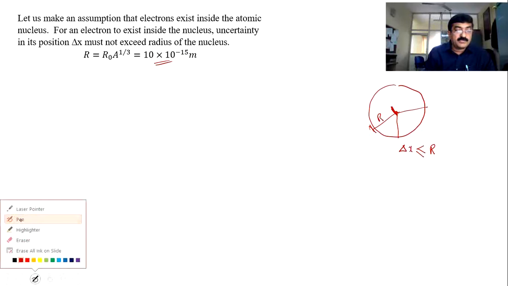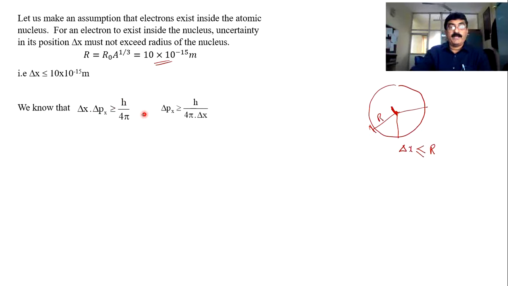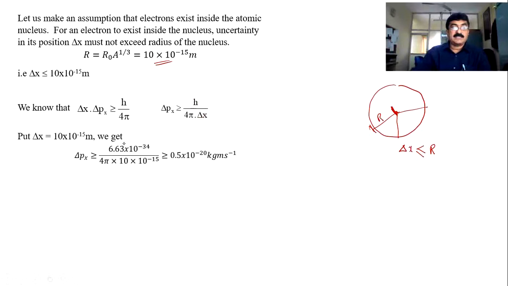Okay, so now let us proceed further. That is delta x, as I told you, is less than or equal to 10 into 10 power minus 15. Now, we know the uncertainty principle: delta x delta p is greater than or equal to h by 4 pi. So delta p is greater than or equal to h by 4 pi into delta x. Now what you have to do is substitute for h, pi and delta x. H is Planck's constant, pi is known 3.14, and delta x is already known. Substitute and calculate, and you will get the momentum value of 0.5 into 10 power minus 20.